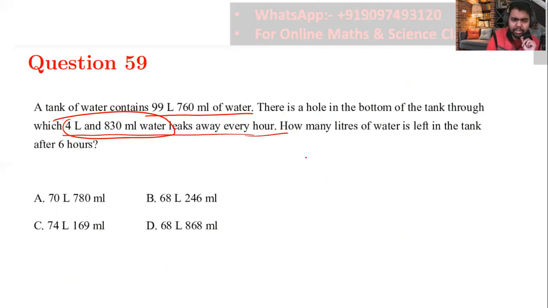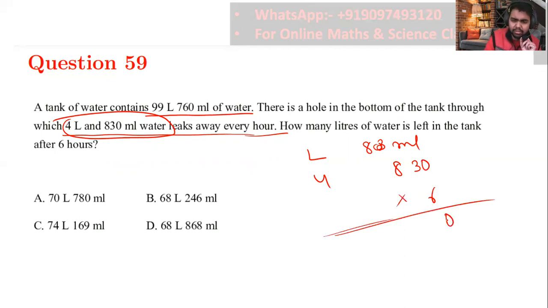There is just the column method by which you have to multiply liter and ml. So like this, we have liter and we have ml. Try to understand. So I'm writing here 4 and 830 ml, and I have to multiply it by 6, because in 1 hour this much is draining. In 6 hours, how much would drain?